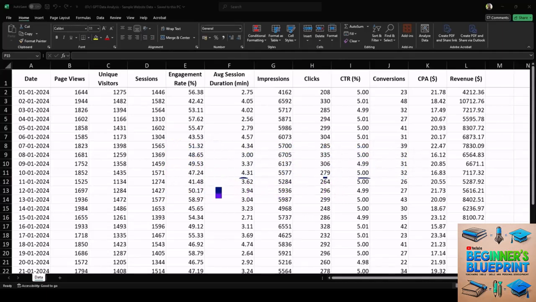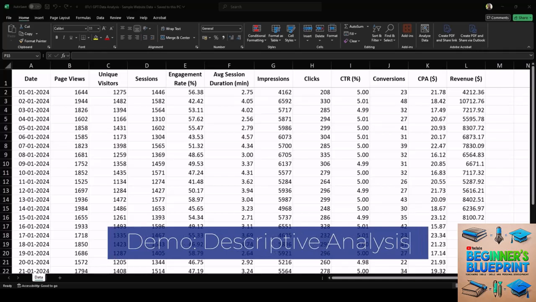Here, the headers include page views, unique visitors, sessions, engagement rate in percentages, average session duration, impressions, clicks, click-through rate, conversions, cost per acquisition in dollars, and revenue in dollars. I'll use this sample data to demonstrate descriptive analysis. You could use a fairly simple prompt to accomplish this.